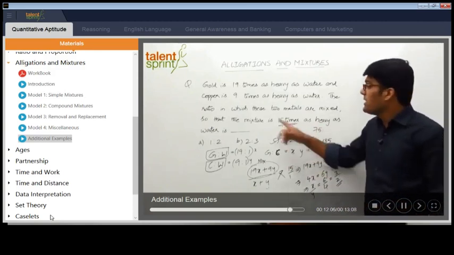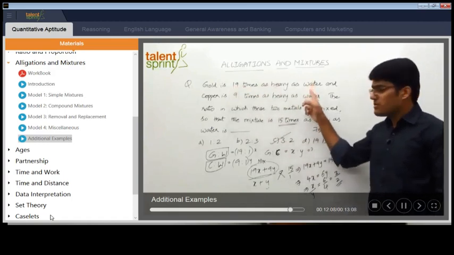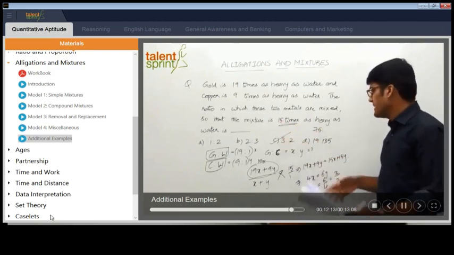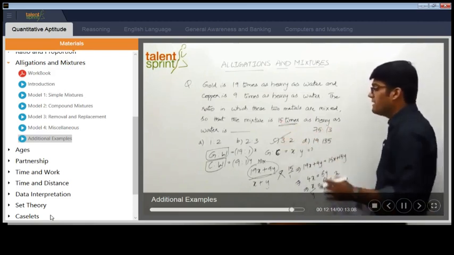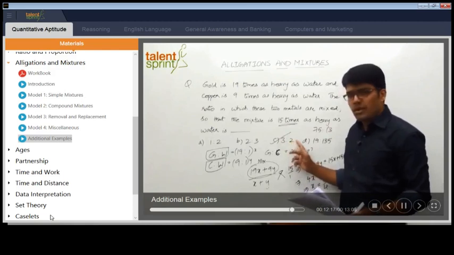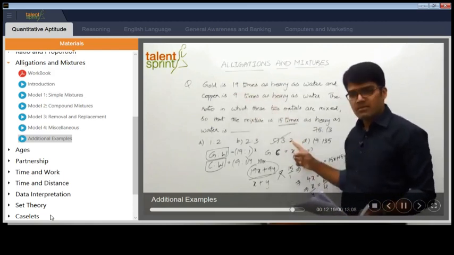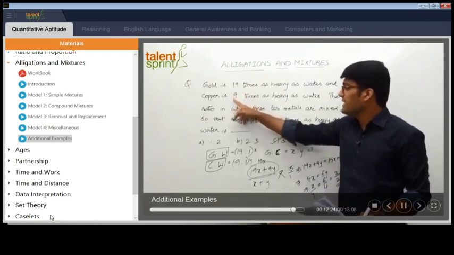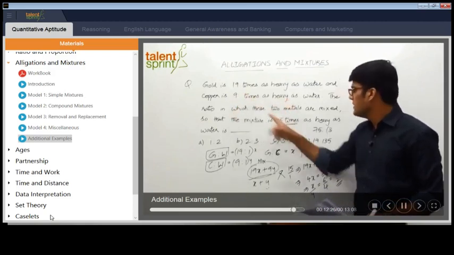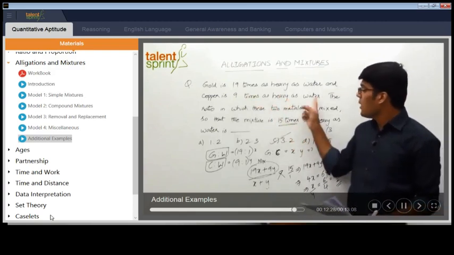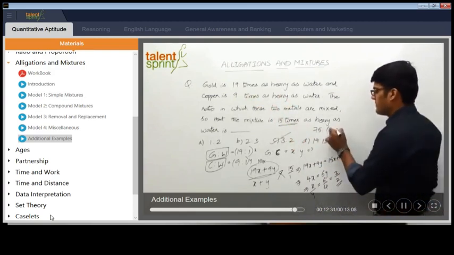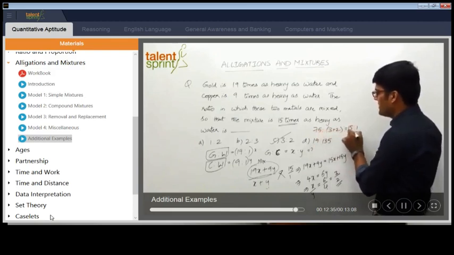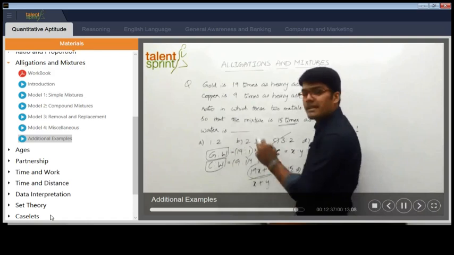If you have taken gold and copper in the ratio of 3:2, the water will also come in that ratio. Gold is 19 times as heavy as water, so if you take 3 parts of gold, water will also be 3 parts. And you are taking 2 kgs of copper, which is 9 times as heavy as water. 9 into 2 we have already considered, and the water is 1 into 2. Just check: 75 is to 5 is 15 is to 1. Satisfied or not? Yes.